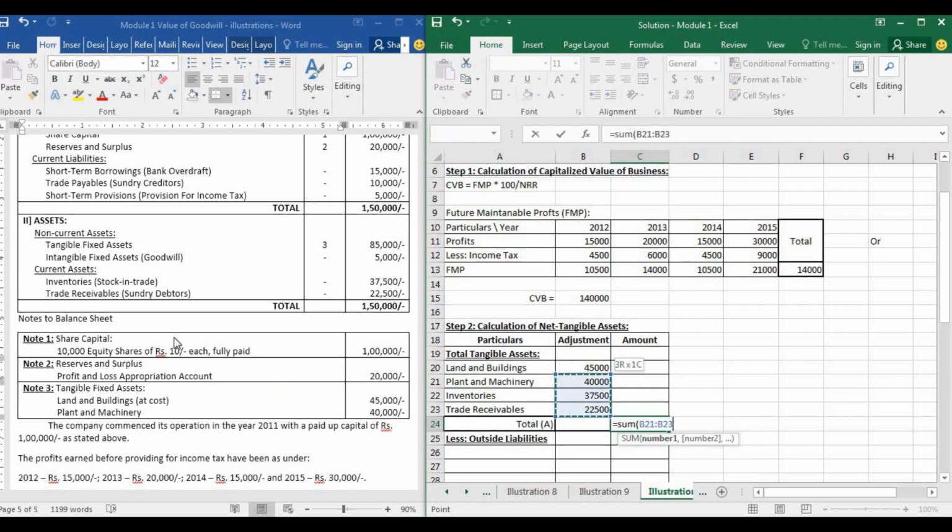Guys, if there is disturbance in the background, I request you all to please adjust with it. I hope you guys will cooperate.